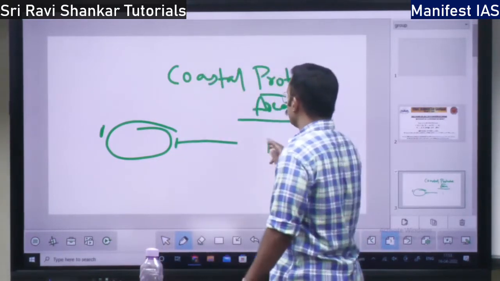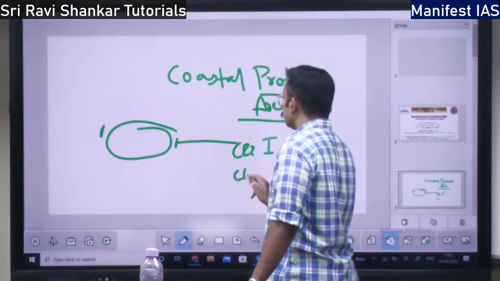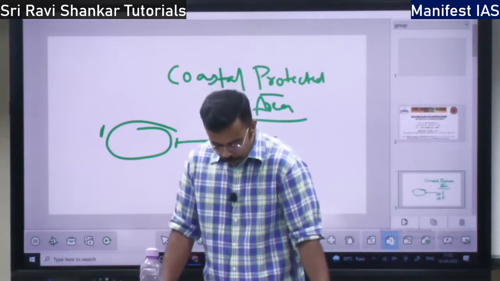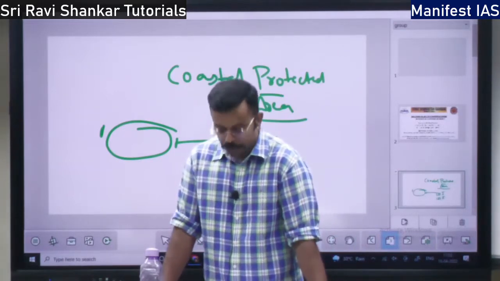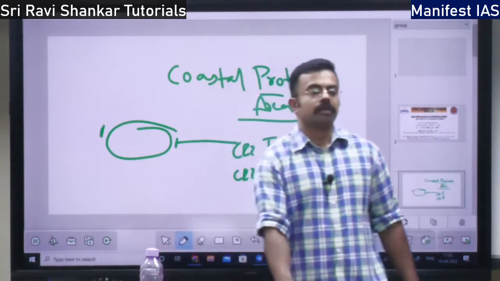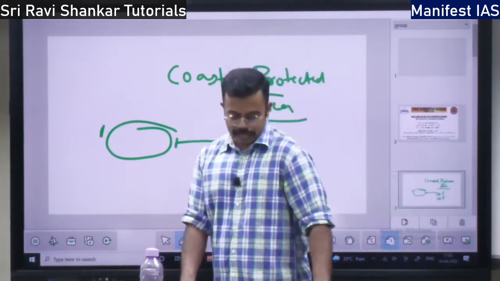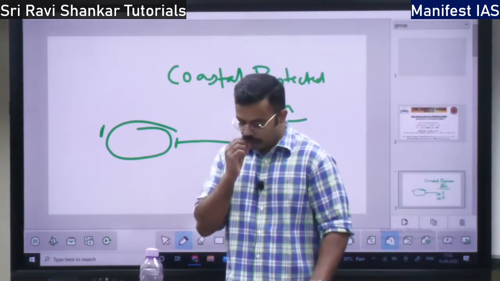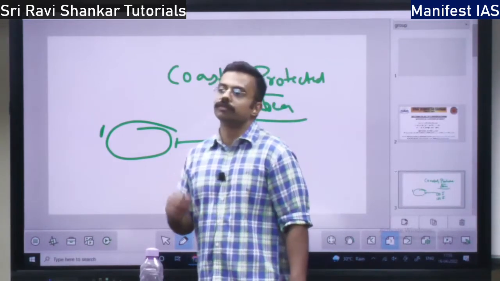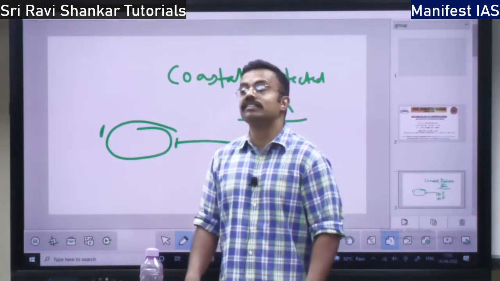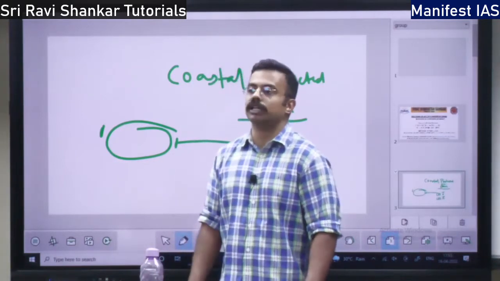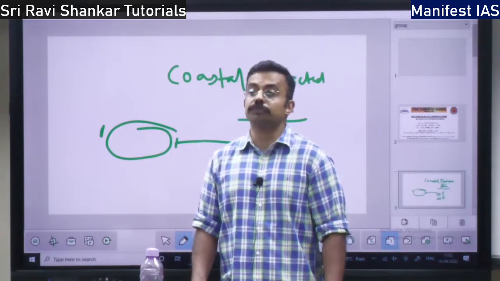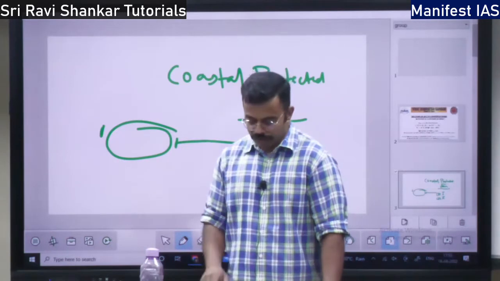So it has many zones. CRZ1, CRZ2, CRZ3, all these things we will discuss in the further classes, right? So which are the areas suitable for demarcation as marine protected area? Coral reefs. Do coral reefs need protection? Yes, they do need protection. Then you have lagoons. Lagoons need protection. Estuaries need protection. Your mangroves need protection. So these are the marine protected areas. There is a lot of fish population. Fauna is high, that is why they need to be